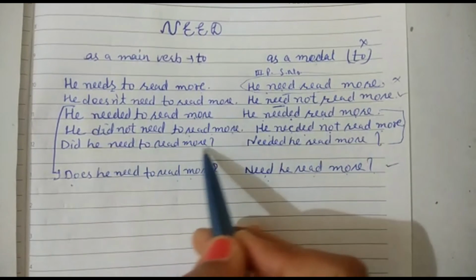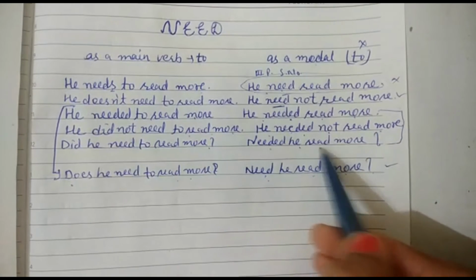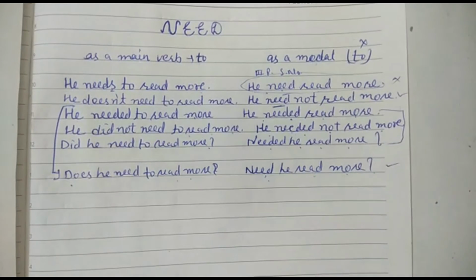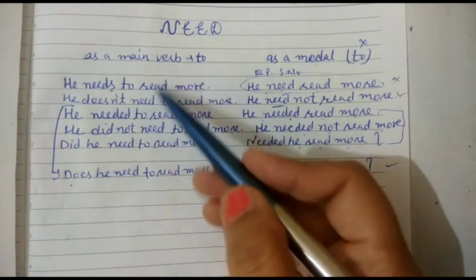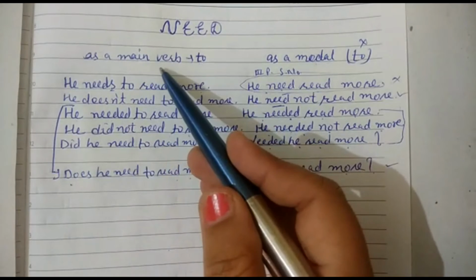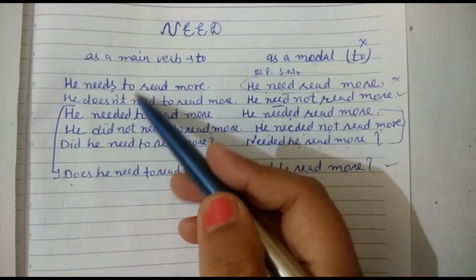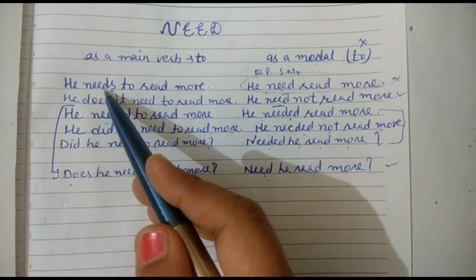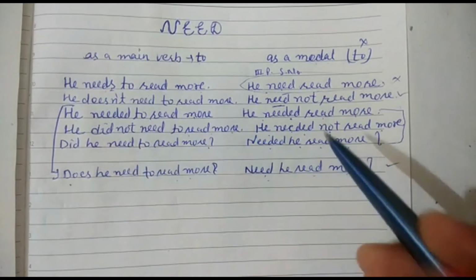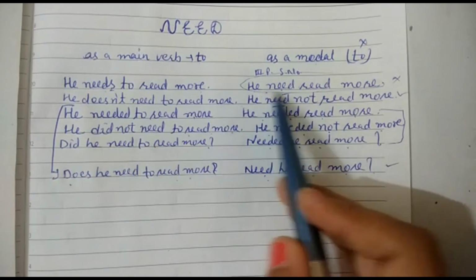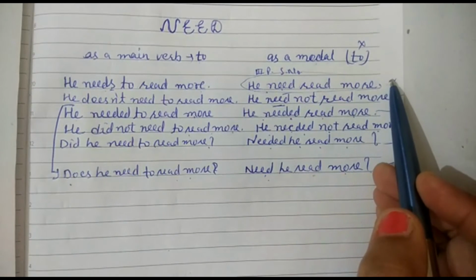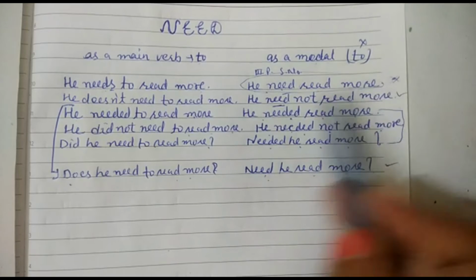Did he need to read more? Needed he read more? In our simple formation, being a main verb, these sentences are quite right. It means we can use this need as a main verb. But here, "he need read more" in present indefinite is wrong.